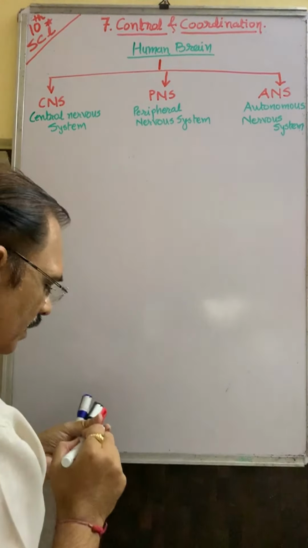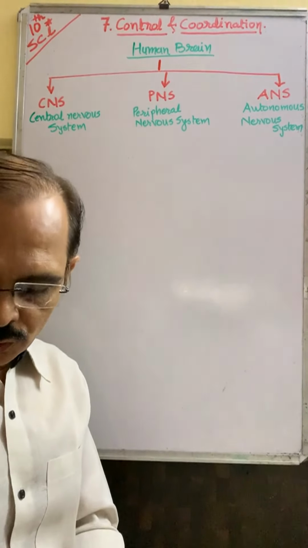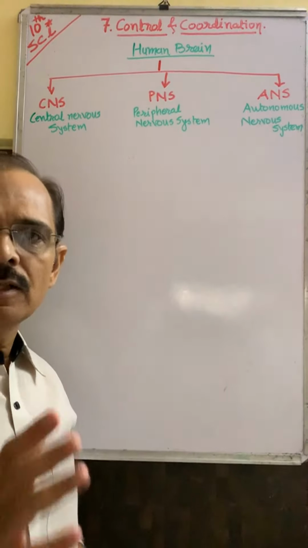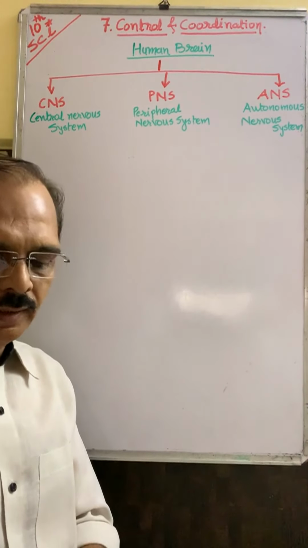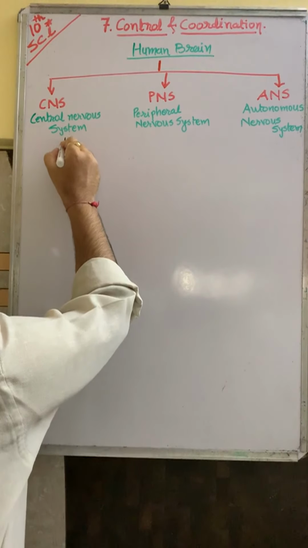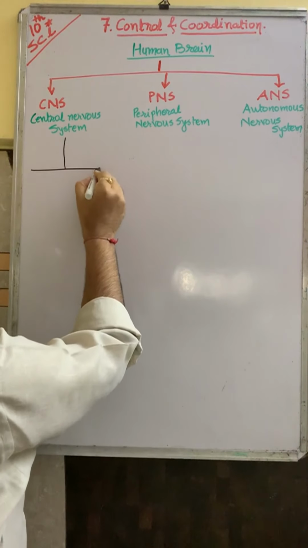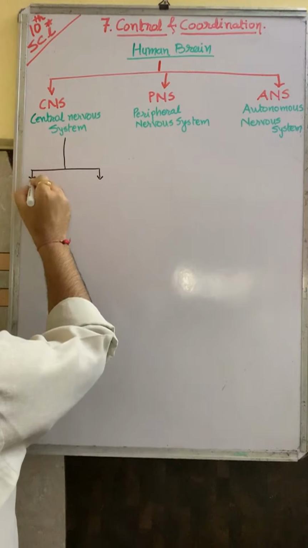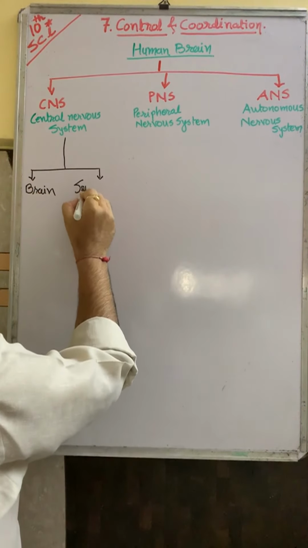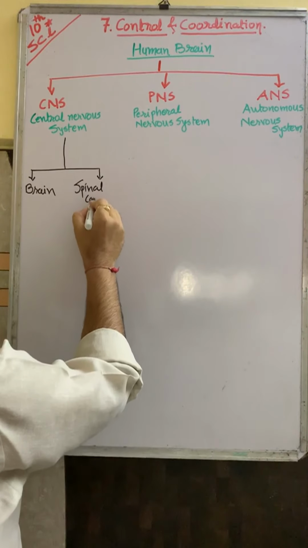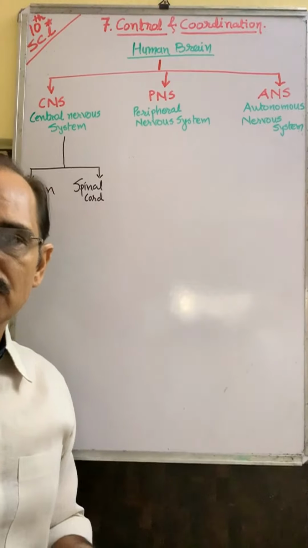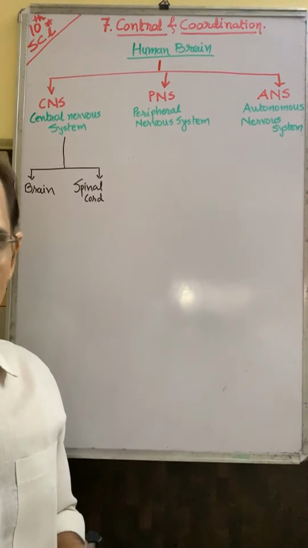Okay? In the central nervous system, we divide into mainly two parts, brain and spinal cord. You know that spinal cord is the assistant of brain. So central nervous system is divided into mainly two parts, brain and spinal cord. Okay?